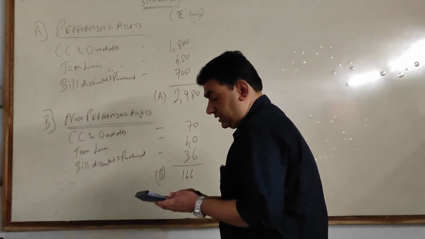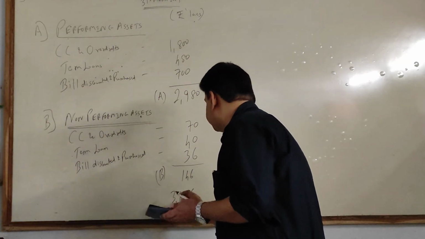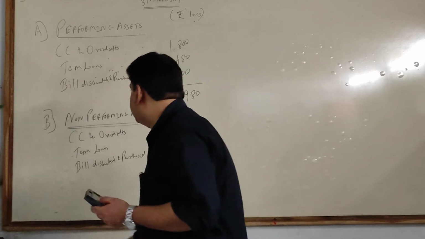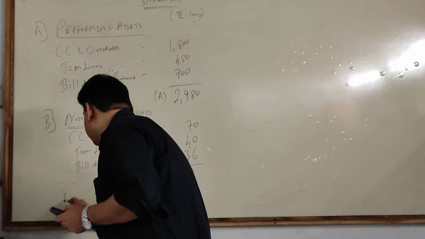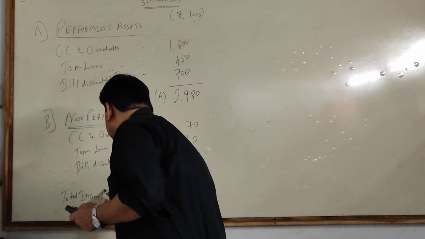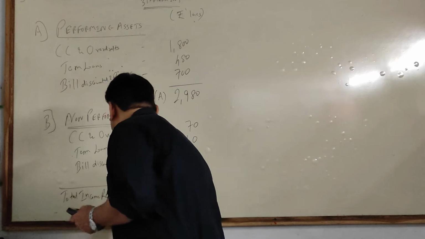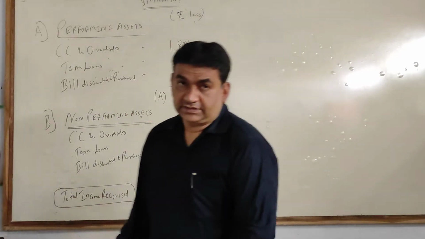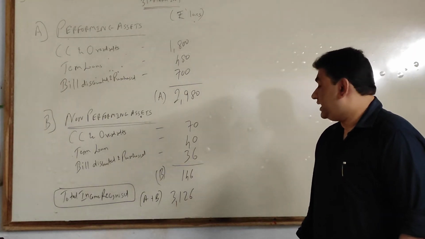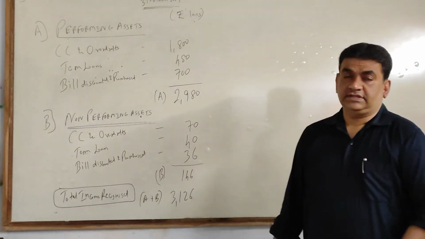146, and A plus B is 3126. That is your total income recognized. So my total income recognized is A plus B, that is 3126.